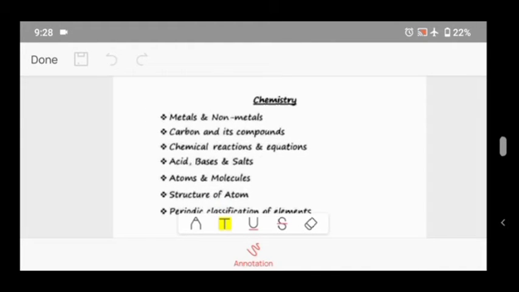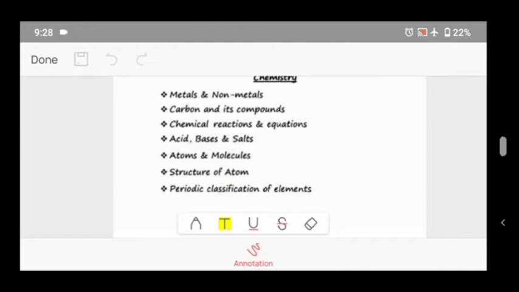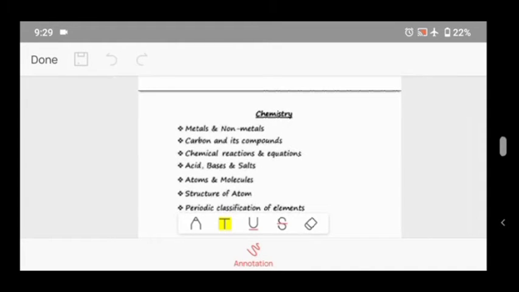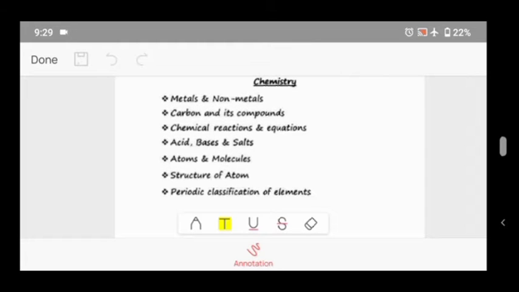And in chemistry: metals and non-metals, carbon and its compounds, chemical reactions and equations, acids, bases and salts, atoms and molecules, structure of the atom, periodic classification of elements. You can see these chapters I'm showing are the important topics. From these only the questions come.